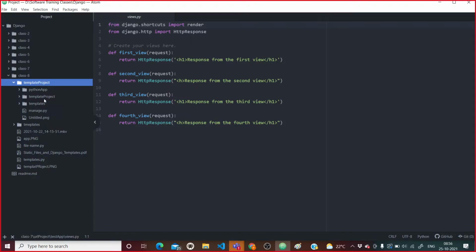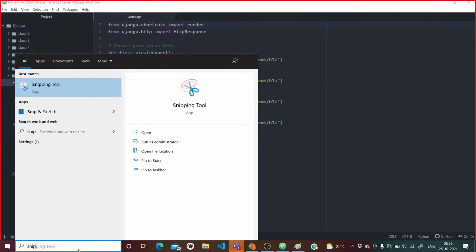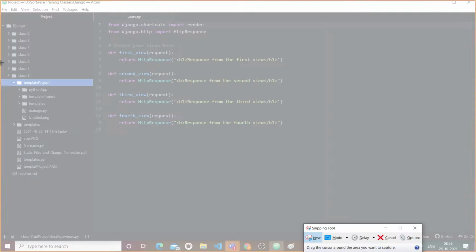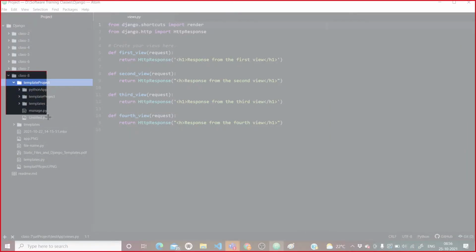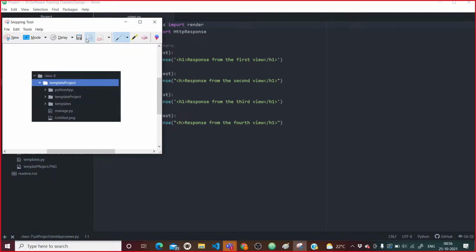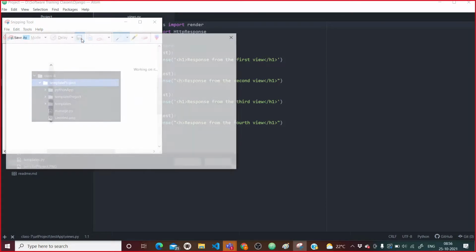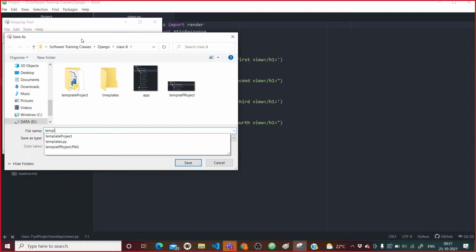Now what is the fifth step? So I will snip this, and I will save this. So I will say templates folder.